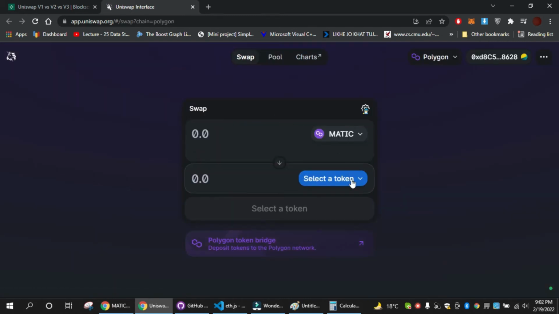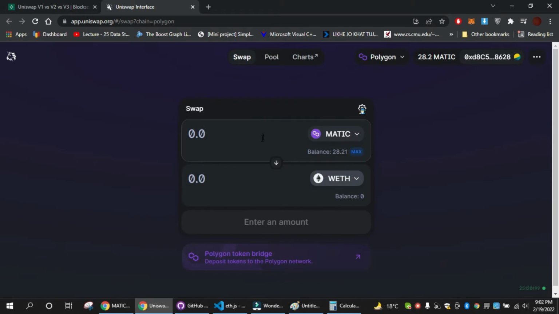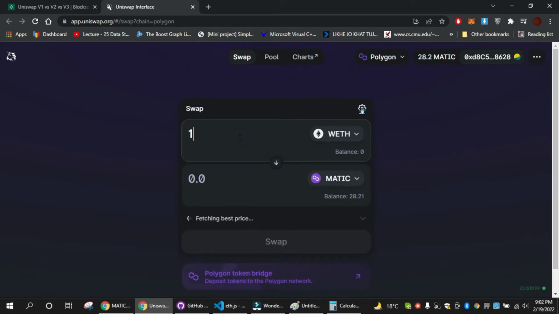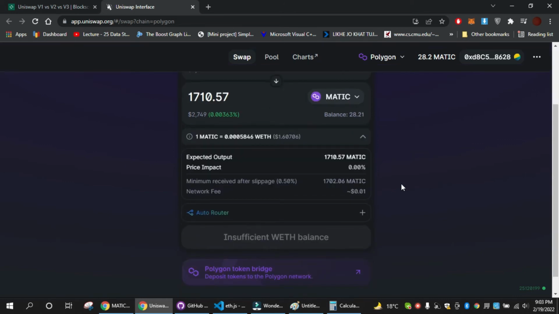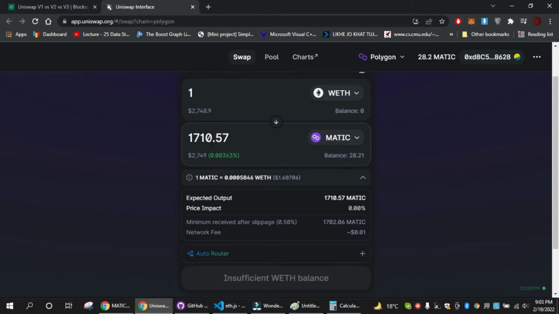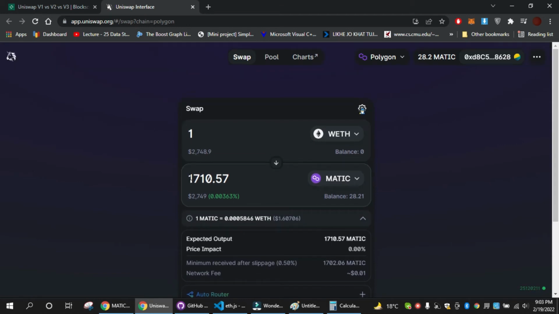Let's take an example here. Let me launch the Uniswap application and show you this example. Let's say we are selling 1 ETH, and let's see how much MATIC we get. We are using the Uniswap V2 router, and right now it is fetching the best price for us. Obviously we are on the Polygon chain at the moment. You see that for 1 ETH, that's a lot higher than I anticipated. We are getting like 1710 MATIC.